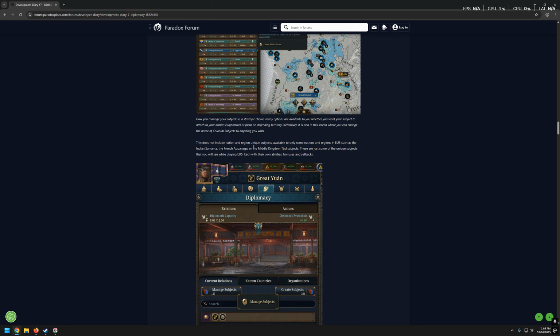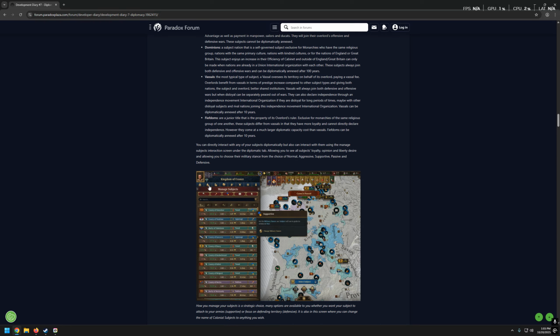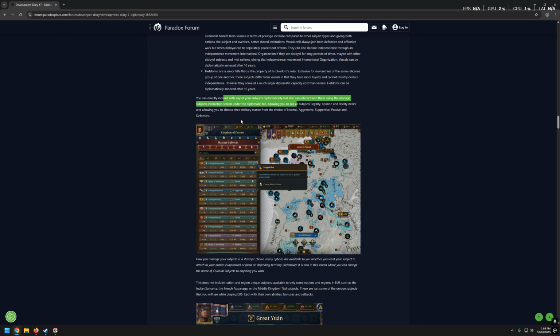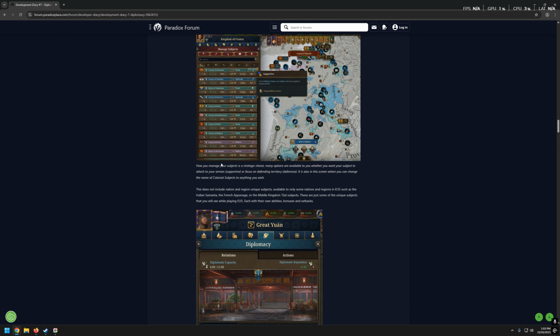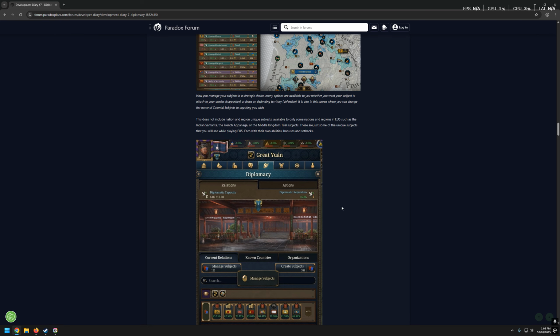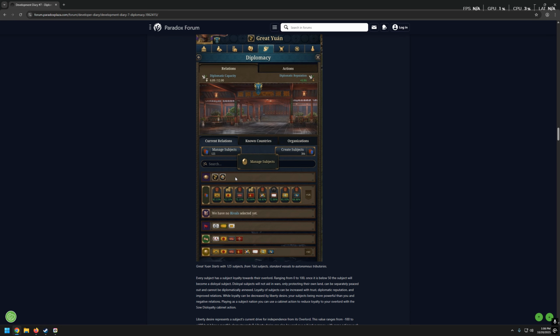This does not include nation and region unique subject. Wait a second. This is the continuation of that. Okay, so that's the information of what we can do with our subjects. This does not include nation and region unique subjects available to only some nations and regions in EU5, such as the Indian Samanta, the French Apanage, or the Middle Kingdom Tusi subjects. These are just some of the unique subjects that you will see while playing Europa Universalis 5, each with their own abilities, bonuses, and setbacks. Okay, here we have Great Yuan.